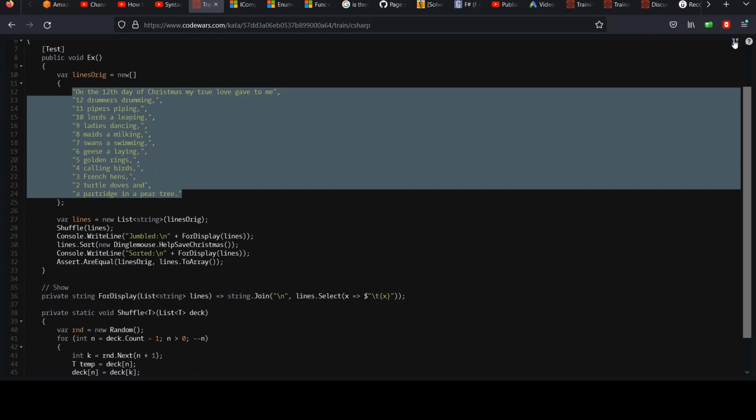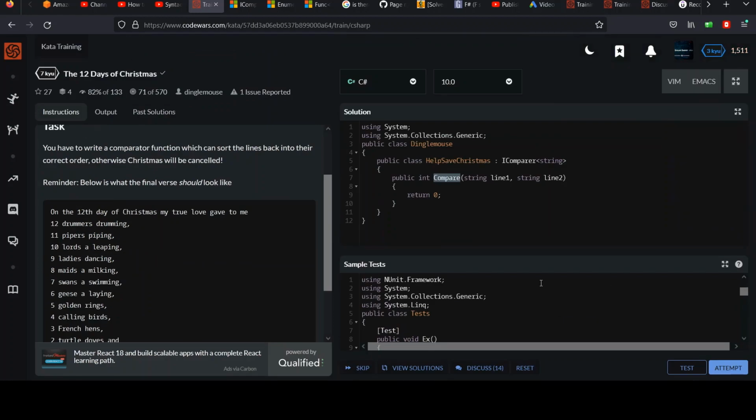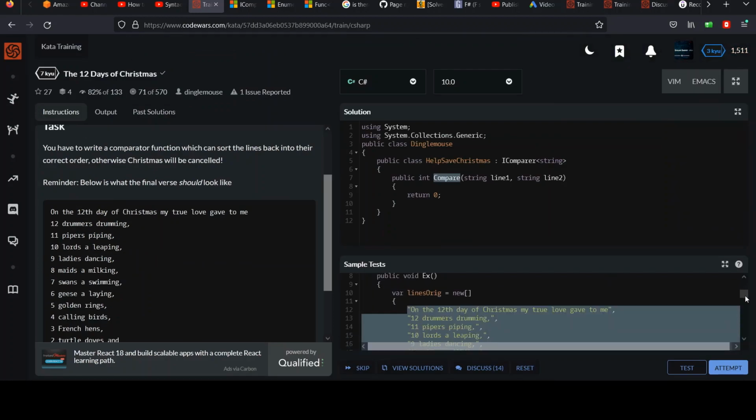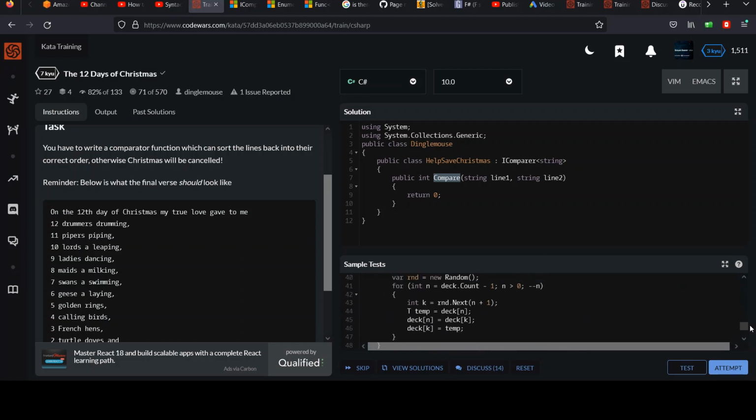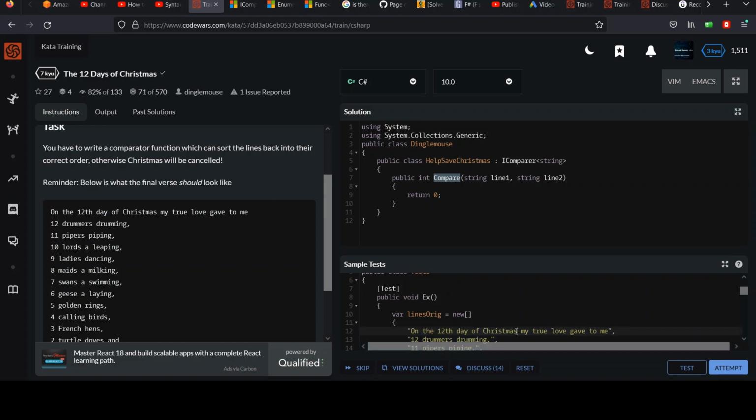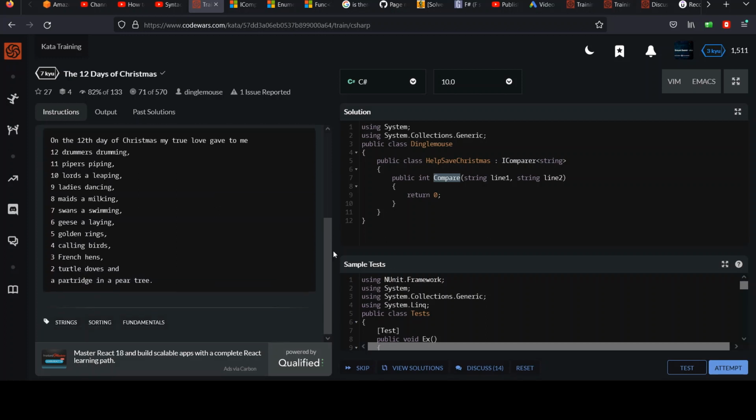So I'm going to shrink this. A lot of times too, if you're confused about what they want, I find it very helpful to scroll through the sample tests and see what they instantiate down here and what they test against. It can answer some questions that aren't resolved in the description text. So anyways, I think that's clear. We'll go ahead and get into this idea.